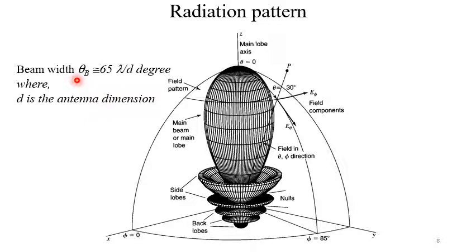We can calculate the beam width with an approximate relation, 65 lambda by D. D is the antenna dimension. It's not exact, but it works.